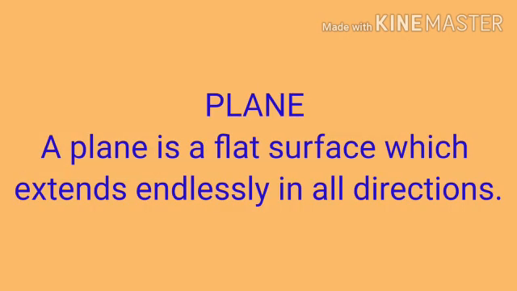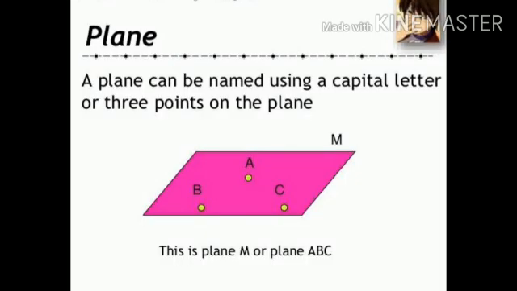Next is plane. A plane is a flat surface which extends endlessly in all directions. A plane can be named using a capital letter or 3 points on the plane. In this figure, the 3 capital letters are B, A and C. So this is plane ABC. A plane contains all points, lines and rays.